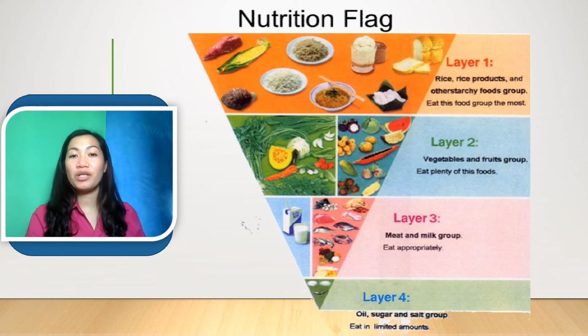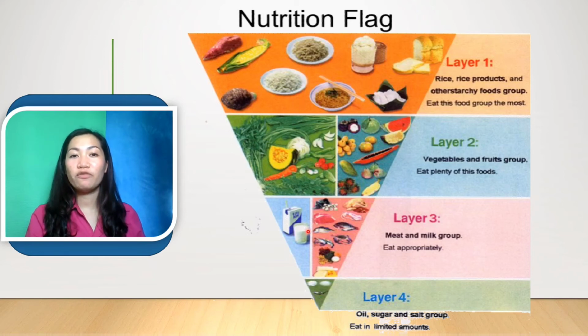We also learned about the nutrition flag, where the first level is the carbohydrates. This would be the main course of our food: rice, bread, every food that is rich in carbohydrates. Then the second level, we have to eat plenty of vegetables and fruits.